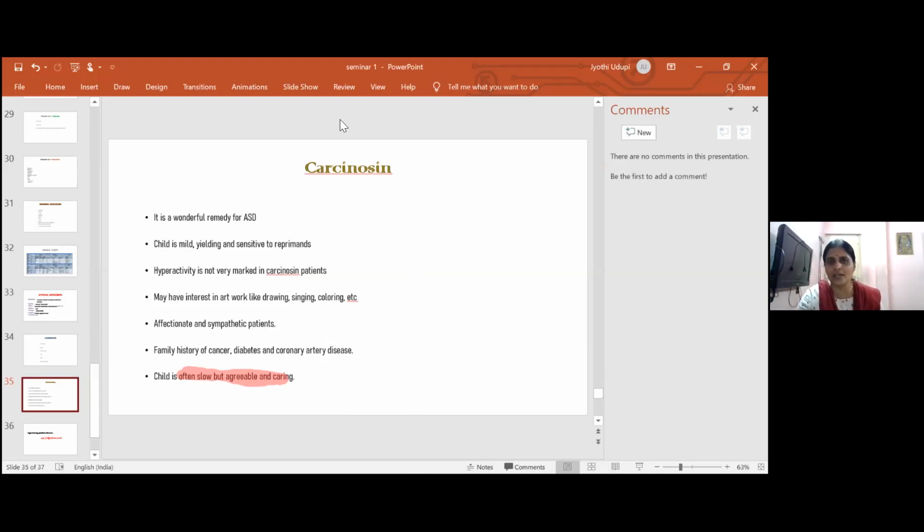So this I very often use nowadays, especially for children who come from very sophisticated schools, who train children to score marks. So I begin ADHD cases with one single dose of Carcinosin. Then I'll see what drug is suited. Then I'll think about the constitutional drug.